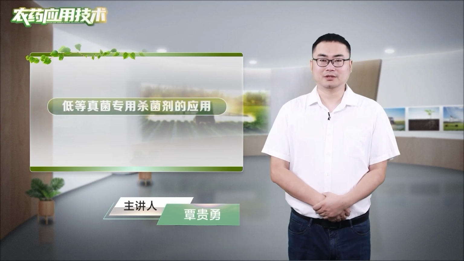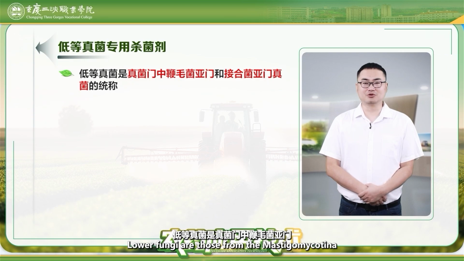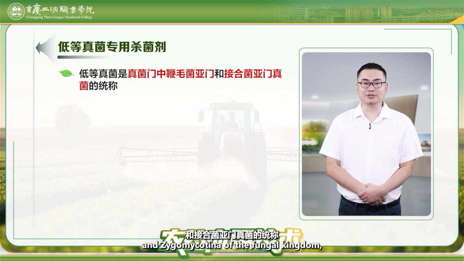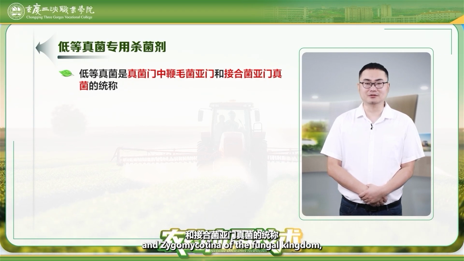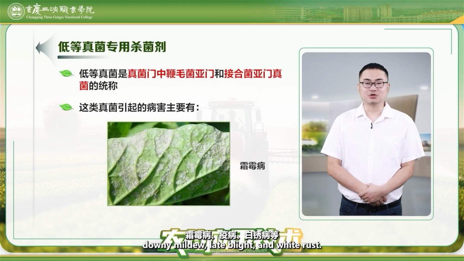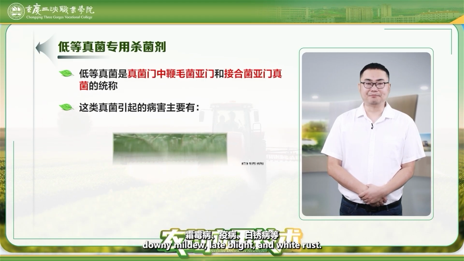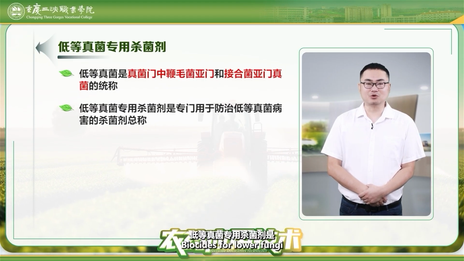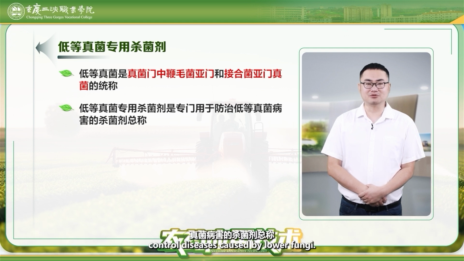Hello everyone! Today we'll learn about biocides for lower fungi. Lower fungi are those from the Mastigomycotina and Zygomycotina of the fungal kingdom which cause diseases such as downy mildew, late blight, and white rust. Biocides for lower fungi are biocides designed to control diseases caused by lower fungi.